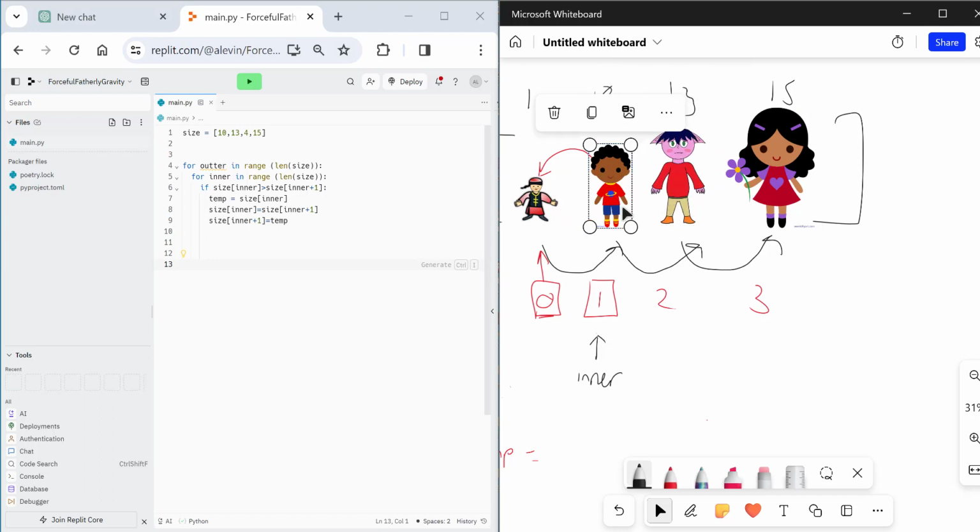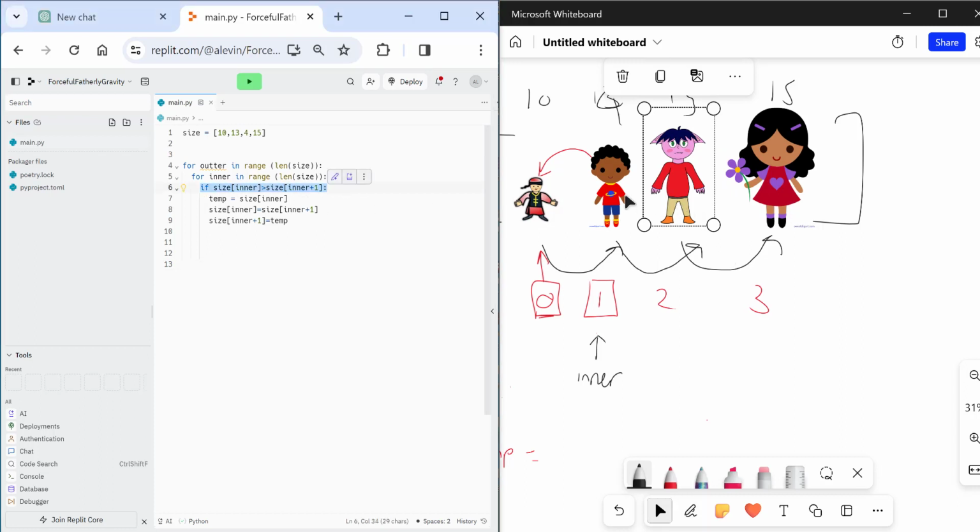Is Phoenix bigger than Morgan? That's what this bit does. Phoenix is not bigger than Morgan. So we don't need to do any of the code, and we just simply, the loop goes up by 1. The for loop goes up by 1.